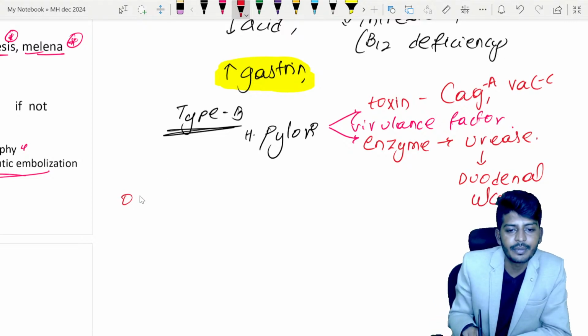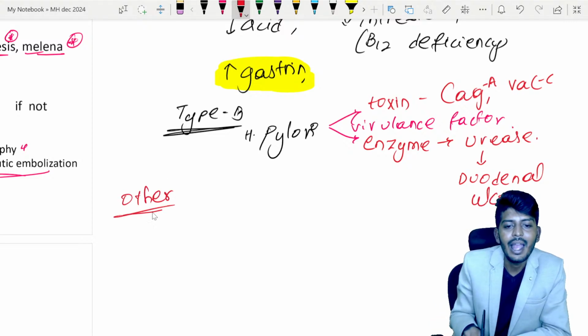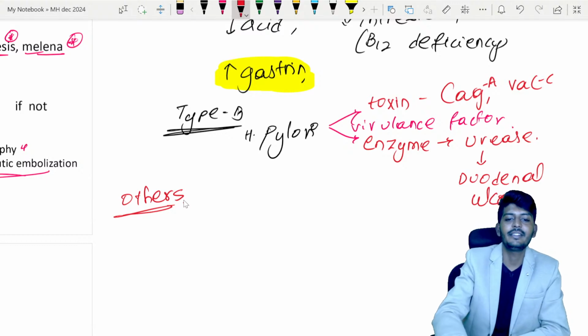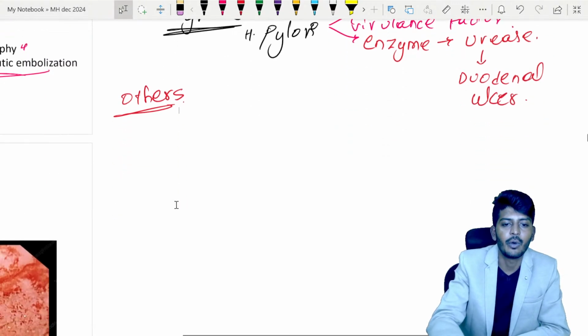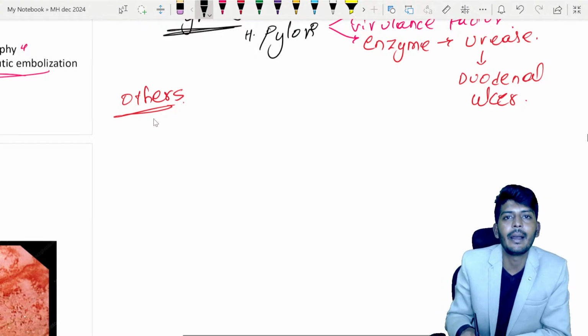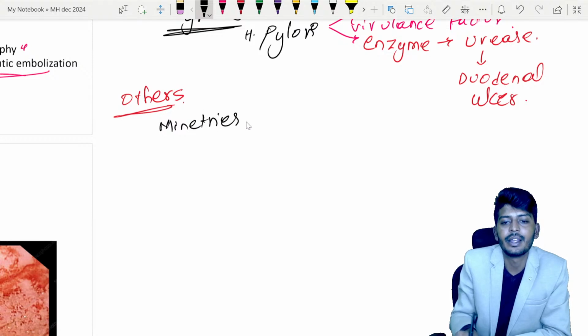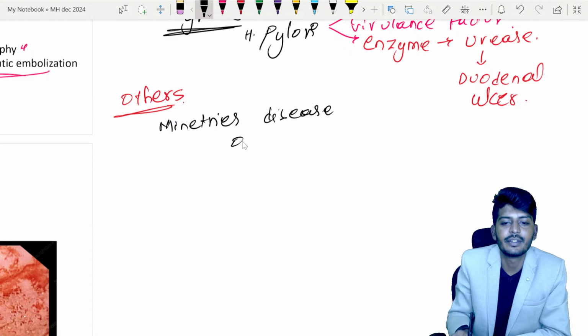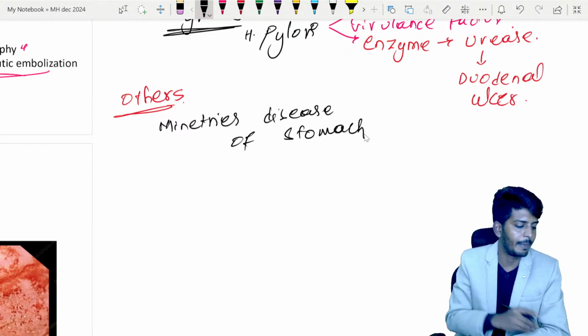Then we have other types of gastritis. There are other types of gastritis. So we have something called Menetrier's disease. What is that? Menetrier's disease of the stomach. So in Menetrier's disease of the stomach, what will happen?